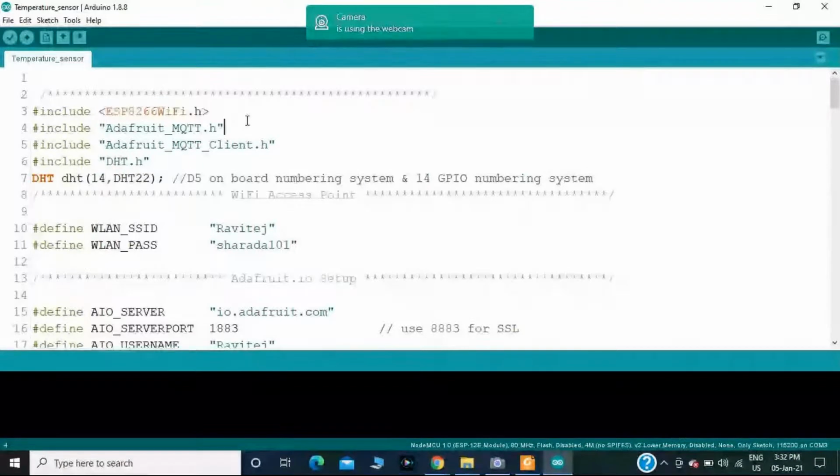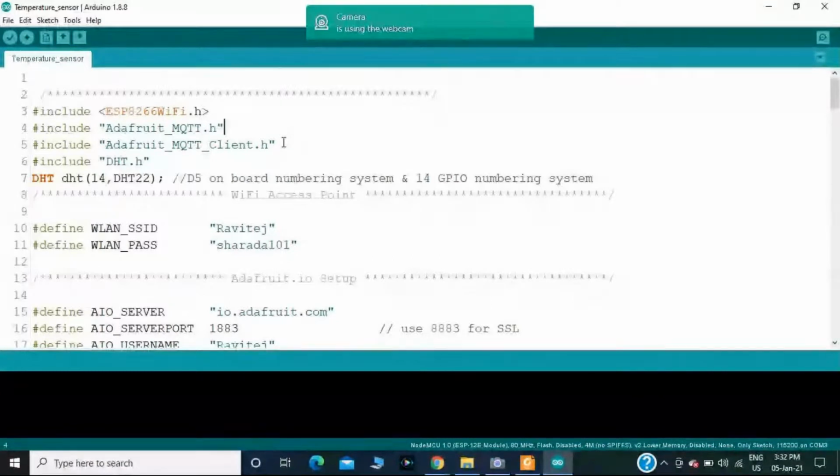In order to use Adafruit Cloud IO, in the previous case, I took the ThingSpeak library. In this example, I'm using the Adafruit IO cloud service. For that reason, I should use Adafruit_MQTT.h and Adafruit_MQTT_Client.h.